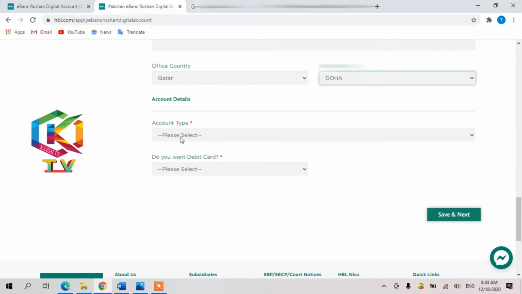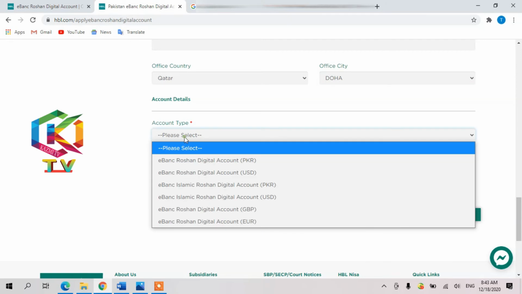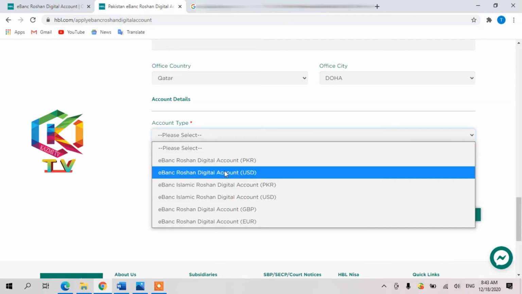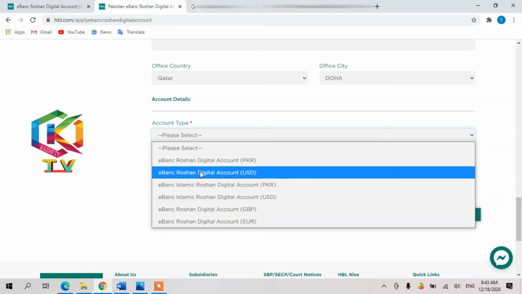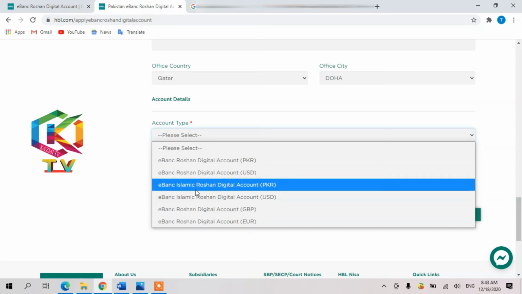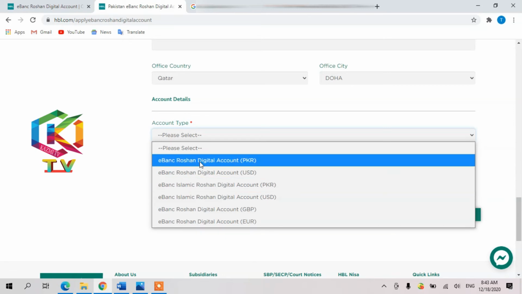Next is account detail. Please select the account detail. Here many kinds of accounts are there. If you want Pakistani rupees, you have to select Pakistani rupees. If you want dollar, and this is IBAN Islamic, you have to select this one. Okay, if you want Pakistani rupees, you also select PKR. If you want dollars, you have to select dollar.